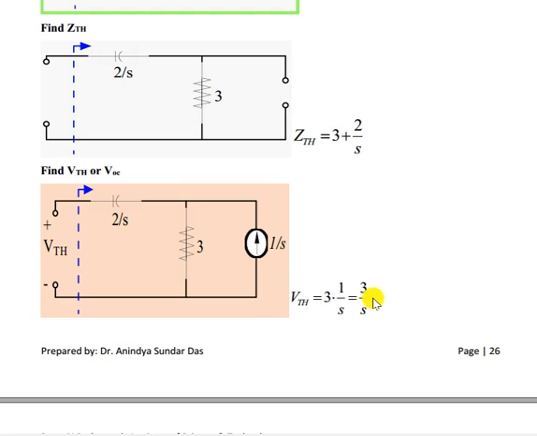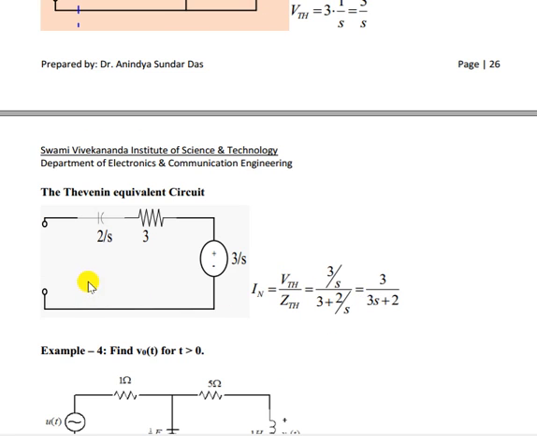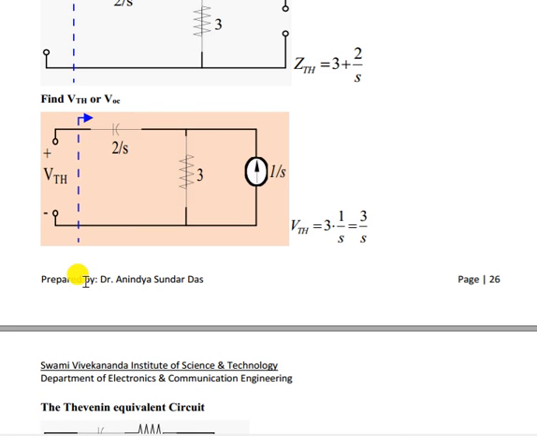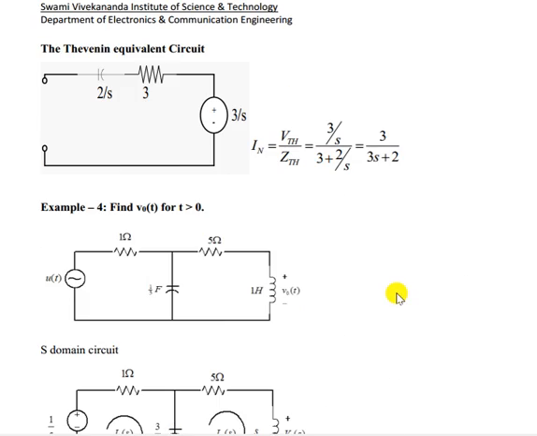Now VTH equal to what? By removing the load, VTH is equal to the voltage drop across this 3 ohm resistor. This is in parallel with that because there is no current flow here, so that is 3 into 1 by s, or 3 by s. Then we get IN, the short circuit current, by VTH divided by ZTH. So you got the value.